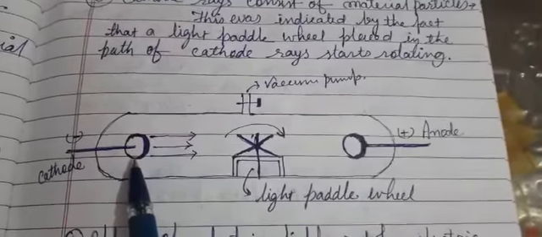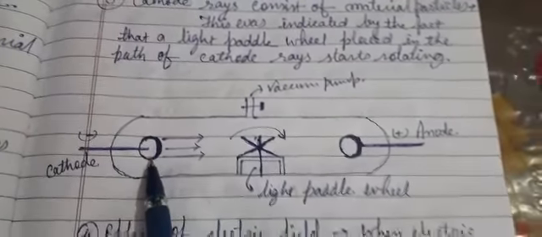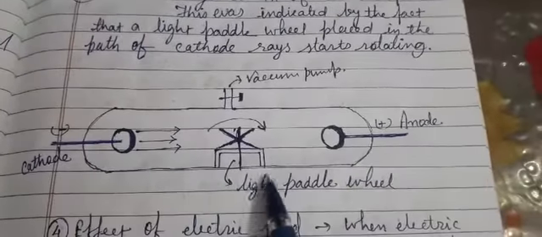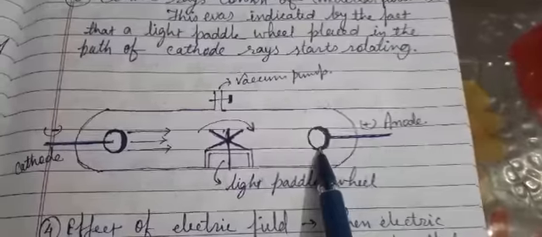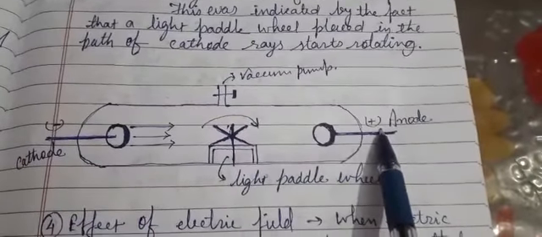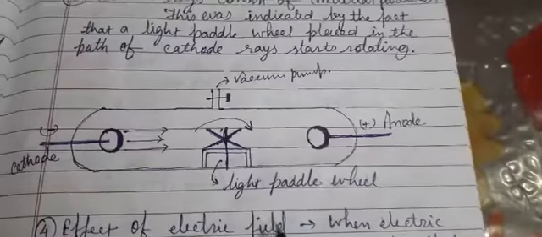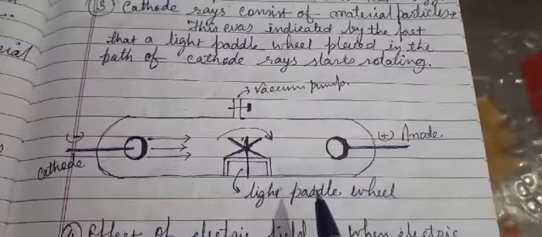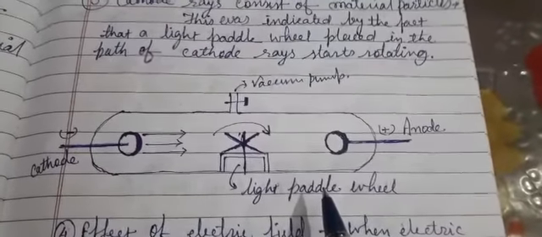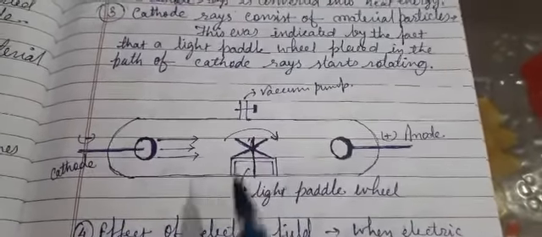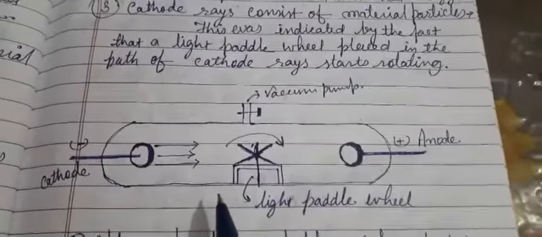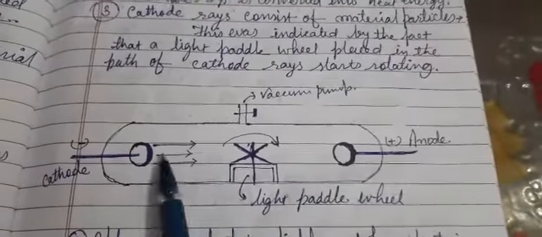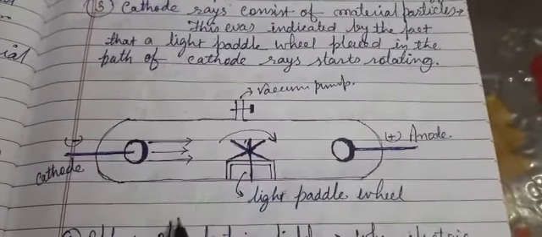Here, change the direction. You make this cathode the anode, that means the positively charged terminal, and make this anode the cathode, the negatively charged terminal, and the same light paddle is there. When you start the experiment, you will find there is a movement of this paddle wheel. This proves that it has material, because the rays which are coming out collide with this.